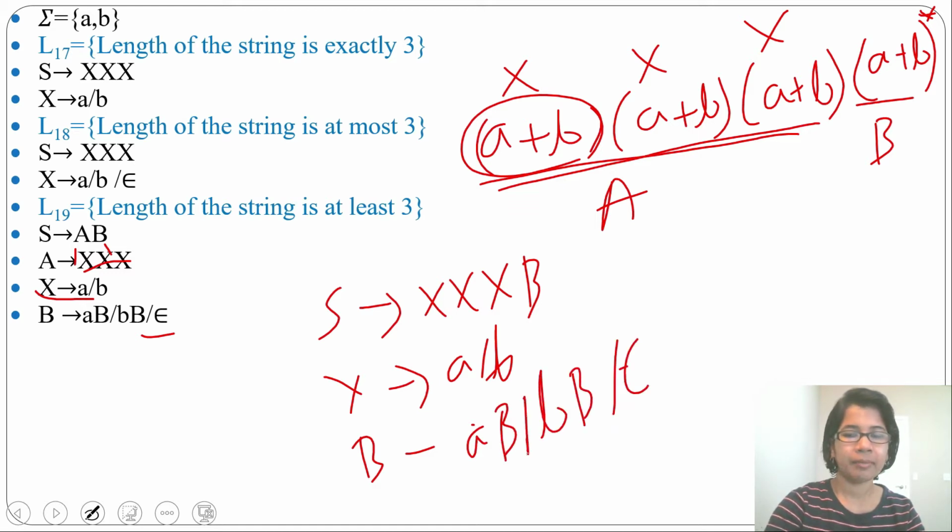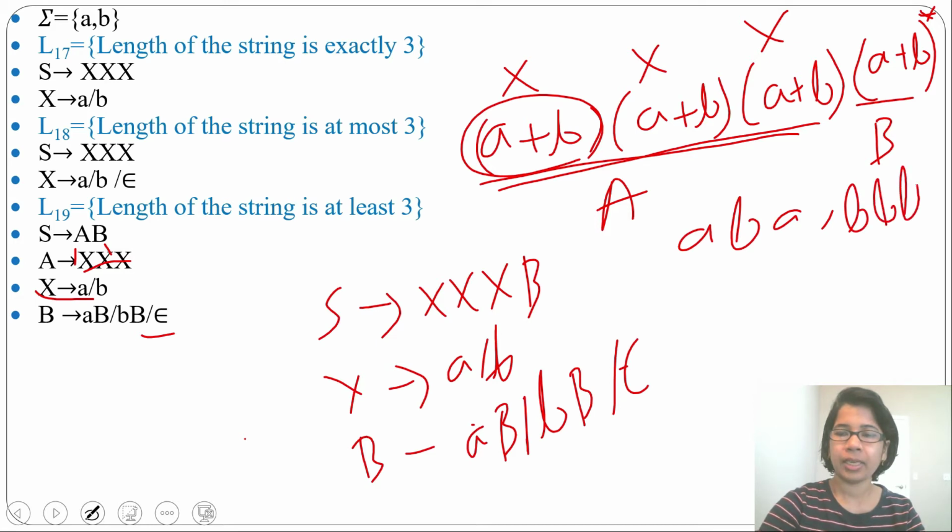You can write the grammar in a different way. Grammar is not unique. You can write different grammars for a single language. Which strings will it accept? The minimum length will be 3, so it will accept aba. It will accept all strings of length 3, like this. Then it will accept length 4, length 5, length 6, like this. It will accept ab.